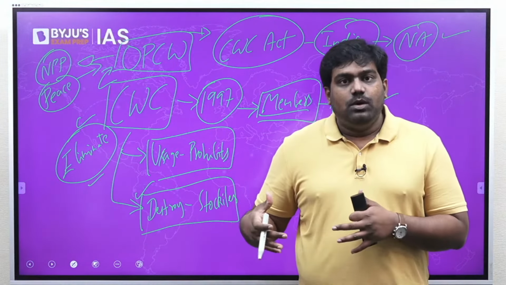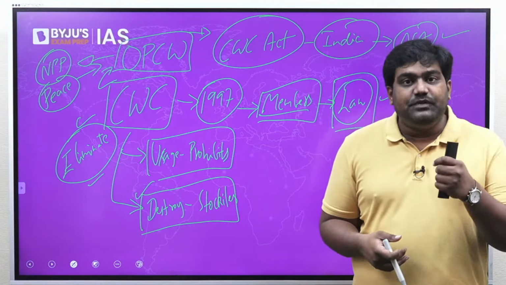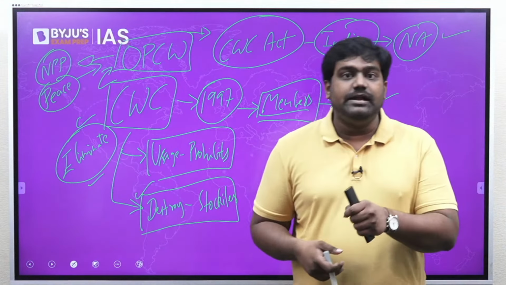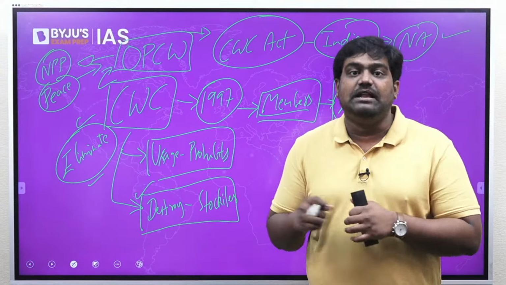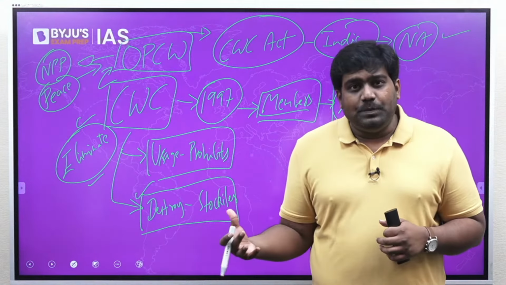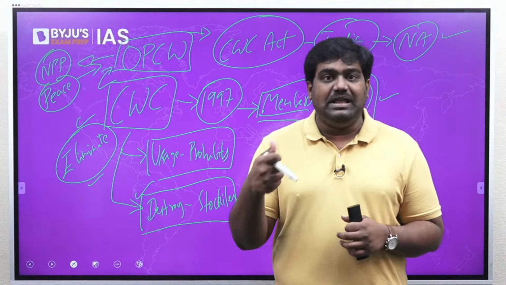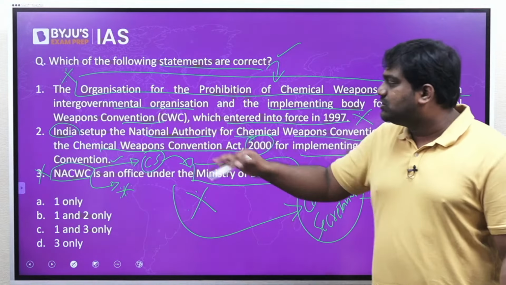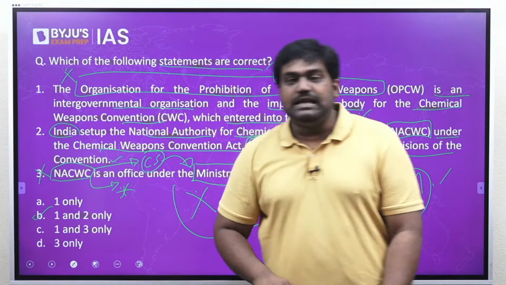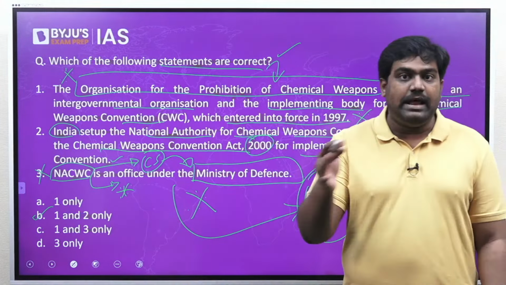So over the last 1 or 2 years, OPCW is frequently in the news because in Syria and recently even in Ukraine, there have been allegations of usage of chemical weapons. So OPCW has sent its inspectors to verify these allegations. That is why the organization, the convention, can be very important. You should also know how India is abiding by the convention. So the third statement is incorrect, whereas the first two statements are correct. So option B is the right answer, 1 and 2 only.